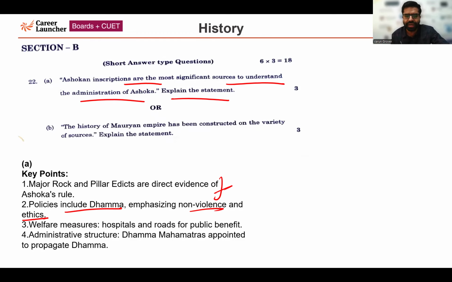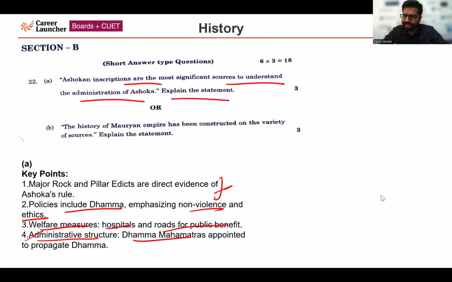Another point which you could have mentioned is welfare measures. Ashokan inscriptions talk about welfare measures also, which were being adopted by Ashoka. So welfare measures, talking about hospitals which were being opened at that point of time in ancient India, roads for public benefit. Very important aspect is the administrative structure. So through Ashokan inscriptions, we are getting to know about that also, of the Mauryan Empire of the Ashokan times. So Dhamma Mahamatras were being appointed by Ashoka at that point of time. Why? To propagate the policy of Dhamma. So these are 4 points which you could have mentioned.